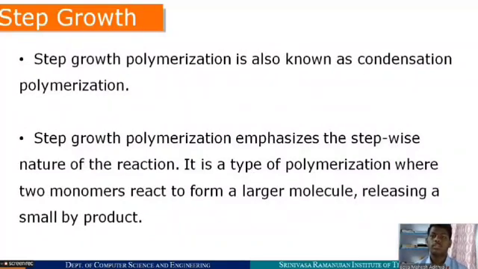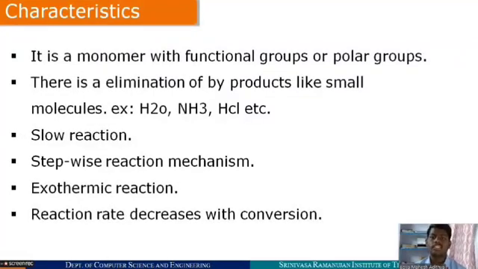Next, step growth. What is step growth? Step growth is also known as condensation polymerization. Step growth polymerization emphasizes the stepwise nature of the reaction. It is a type of polymerization where two monomers react to form a larger molecule, releasing a small byproduct. Its characteristics are: it involves a monomer with functional groups or polar groups. There is elimination of byproducts, small molecules like H2O, NH3, HCl, etc. It is a slow reaction with a stepwise reaction mechanism, and it is an exothermic reaction. Reaction rate decreases with conversion.